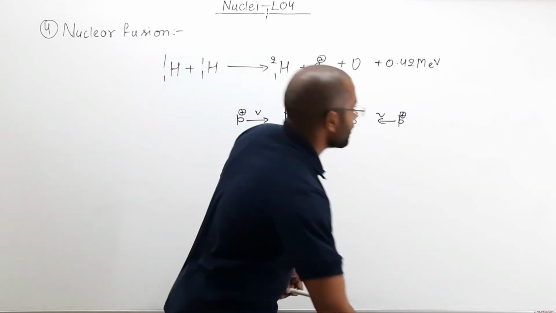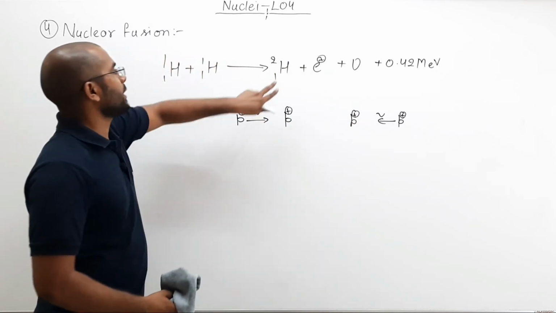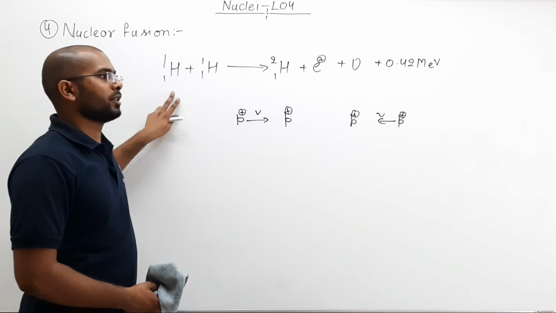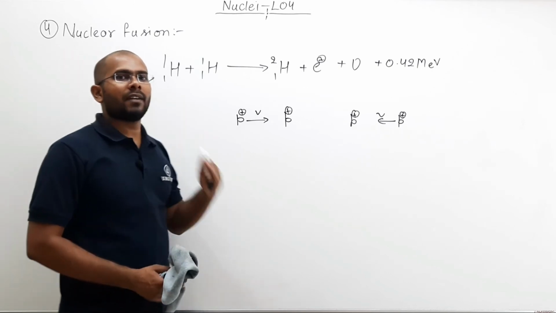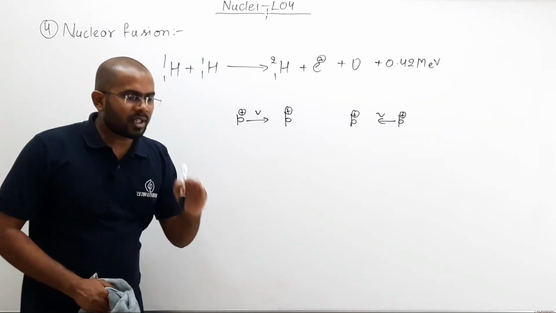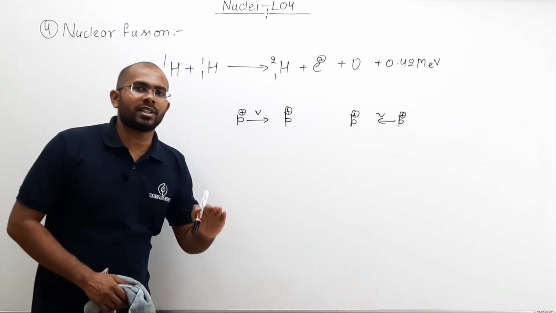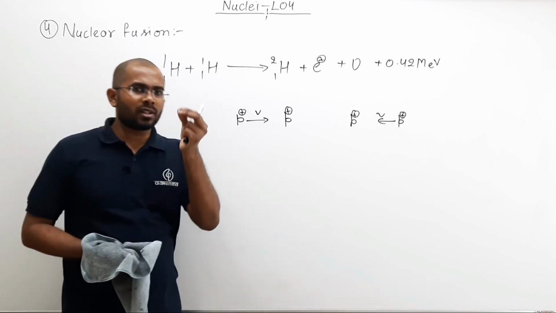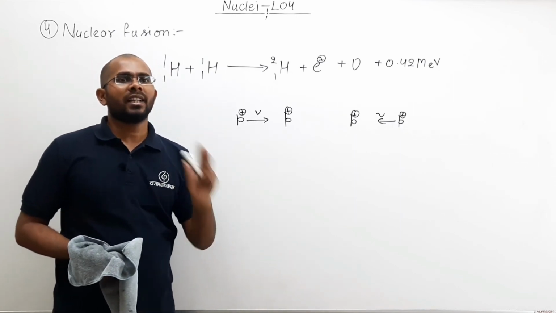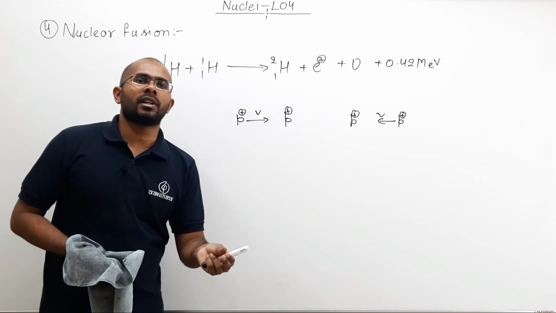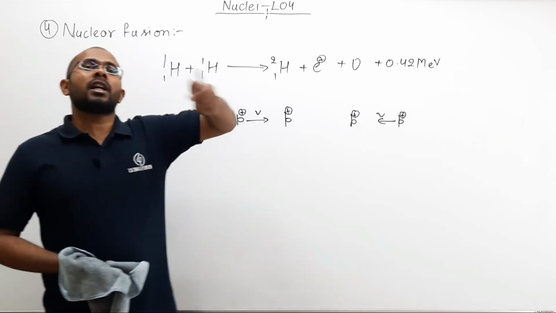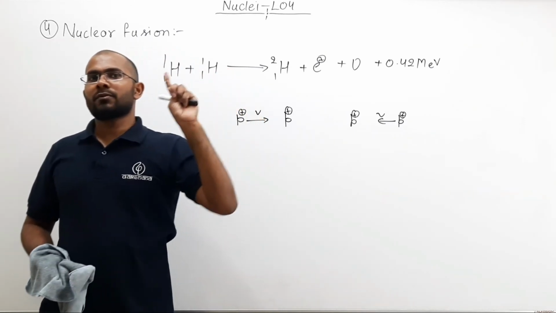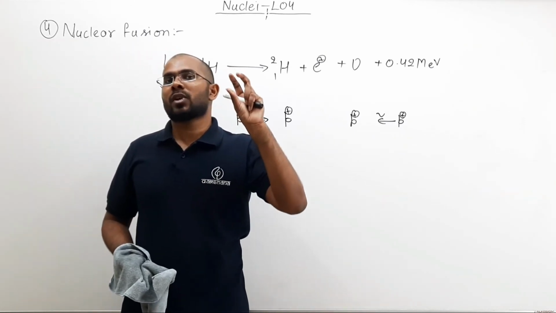So, if I want to make a deuterium nucleus out of two hydrogen nuclei, then I have to provide a certain minimum amount of energy so that they can come so close to each other that they can form a nucleus, so that nuclear force starts working. Remember, what was the force which was keeping the nucleus together?